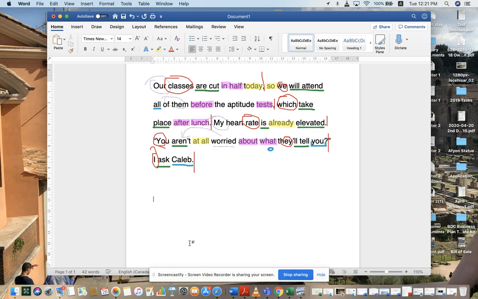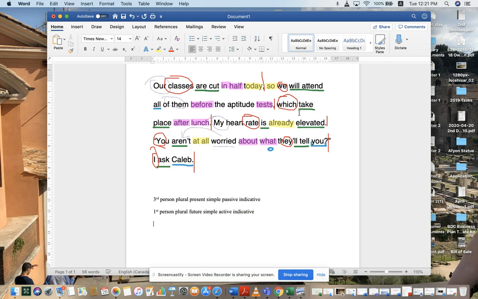So our classes are cut. Classes is third person, plural. It is present. And the only reason I can tell it's present is because of the R. It's simple. And it's passive indicative. So it's not active, it's passive. All right, we will attend. So we got first person, plural, future, it's simple, it's active, and it's indicative.